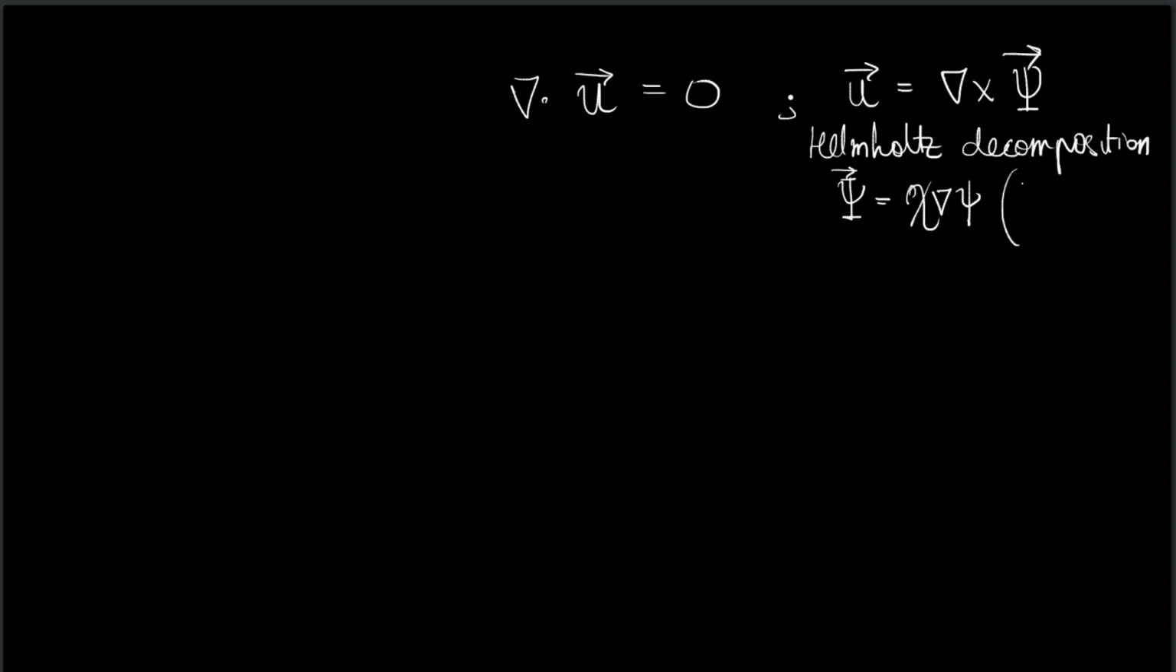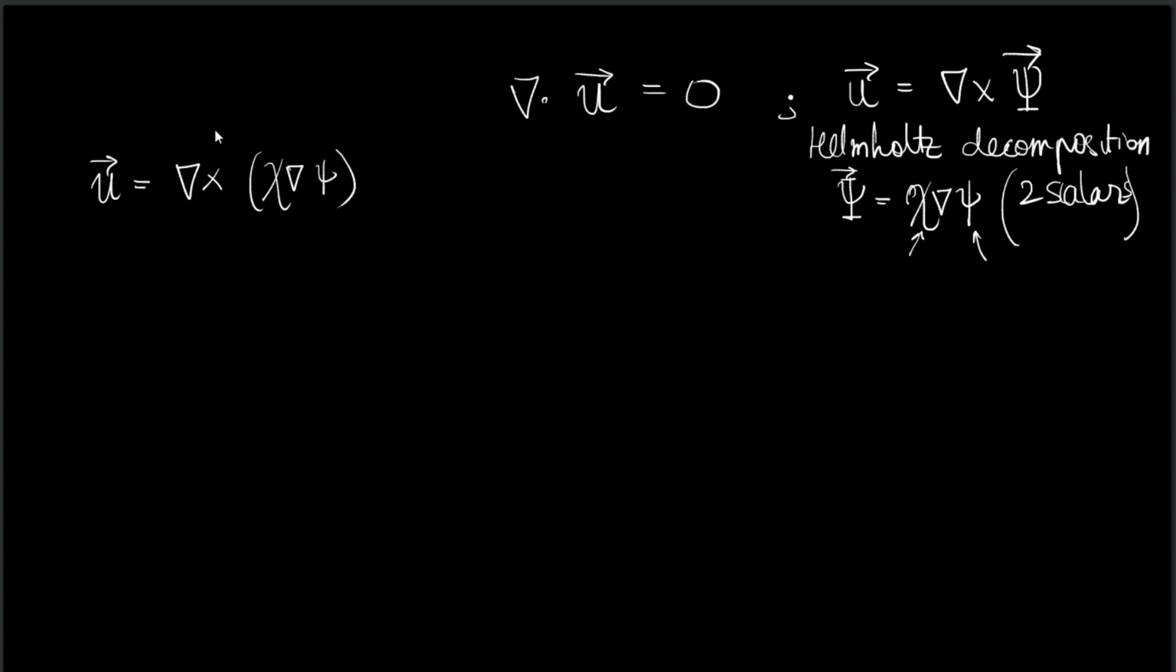I can simply write the vector in terms of two scalars. The first scalar is chi and the second scalar is psi, and the vector is the gradient of psi. So chi is like a multiplier to the vector field gradient of psi. So now if this is true, what is the expression for u in terms of chi and psi? It will be the curl of chi grad psi.